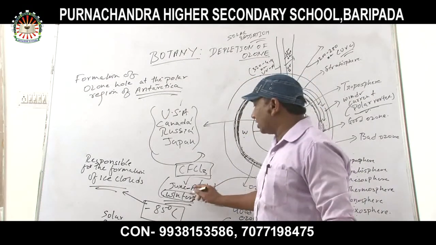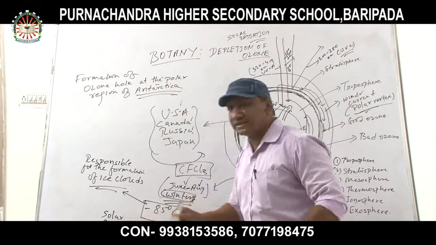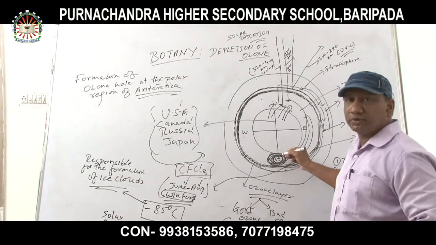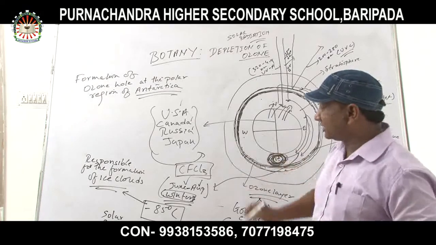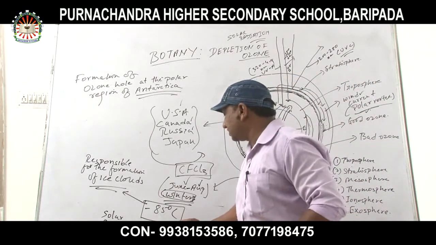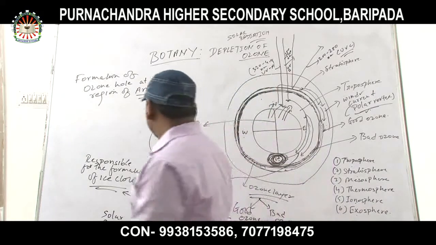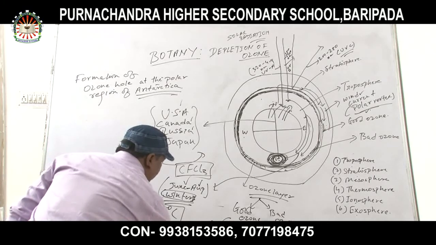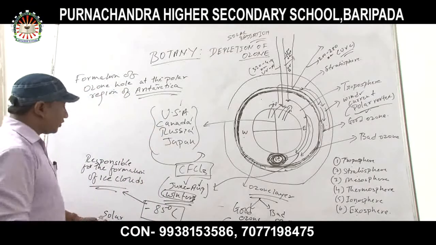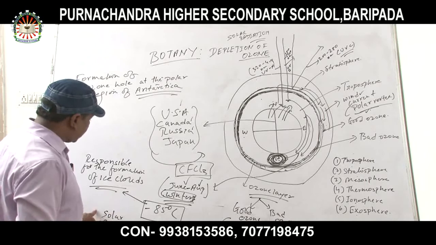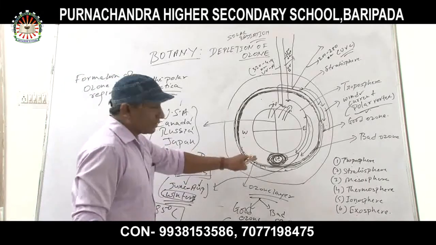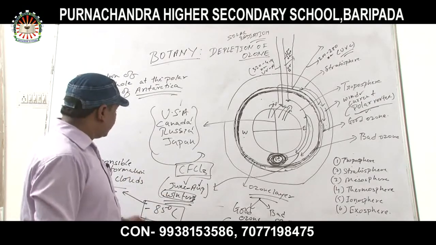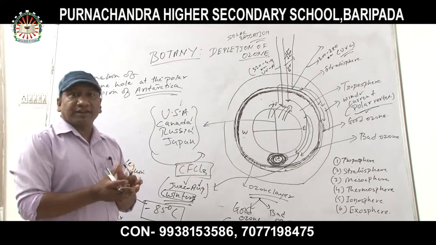After June and August, then after what? Solar radiation is coming, and solar radiation is falling onto the surface of the southern pole in which time? That is in the spring season. Spring season comes mostly in September to October. These two months are responsible for the formation of the ozone hole. Now, while the temperature is increasing, solar radiation is also increasing, and at that time the ice clouds will get condensed.